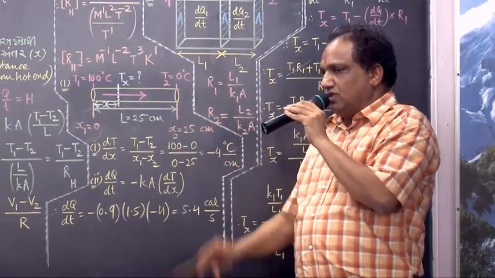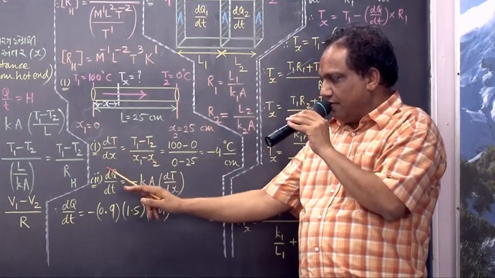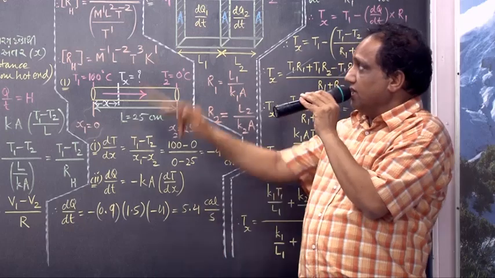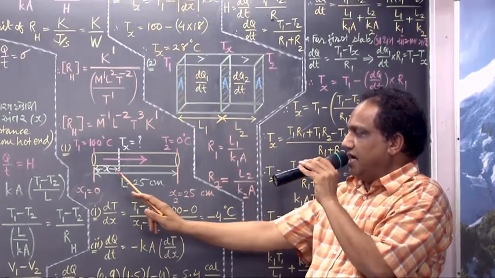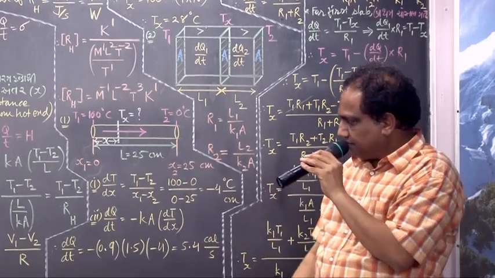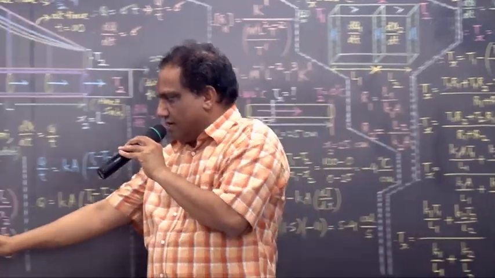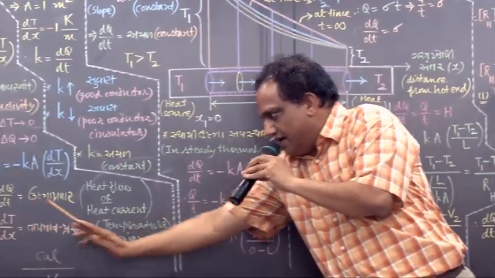What are we asked to find out? Three quantities. First is temperature gradient, second is amount of heat flow, and third is temperature at distance 18 centimeter from the hot end. Let us find out one by one. Temperature gradient dT by dx.